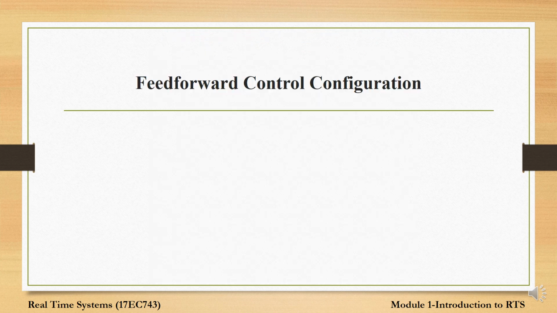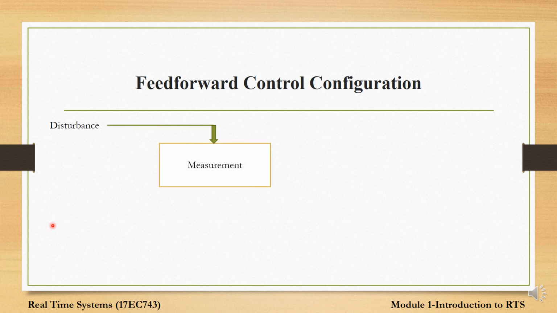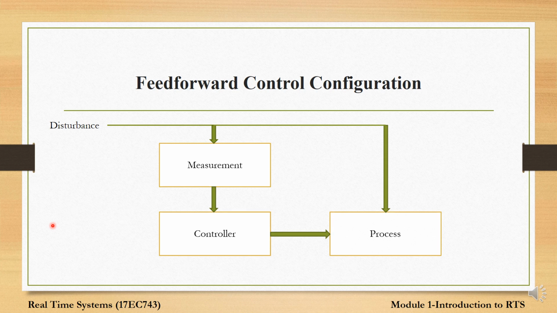Feed forward control configuration. So here we can see it is basically used in the process industries, and this configuration mainly measures the disturbances rather than measuring the unmeasured outputs. So the control configuration is used to speed up the response of the systems. So this is mainly used to treat the disturbances, and these disturbances are predicted accurately in case of feed forward control configurations.